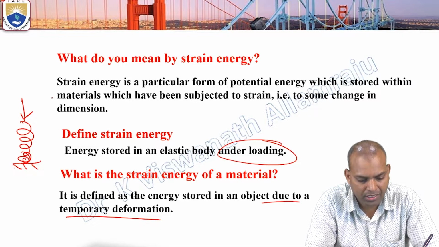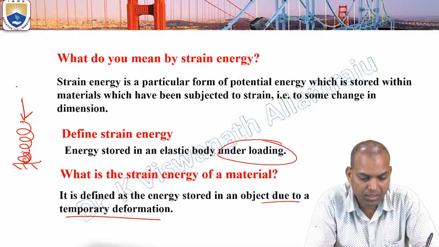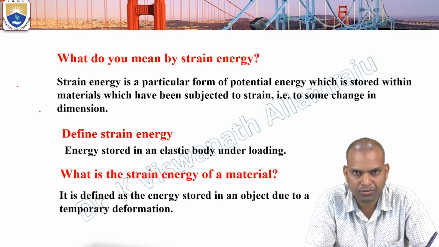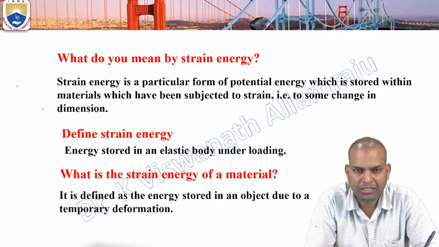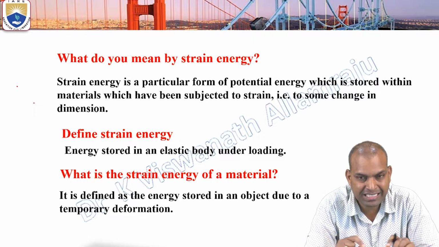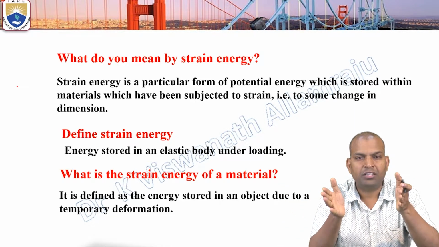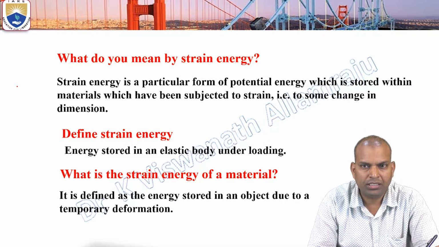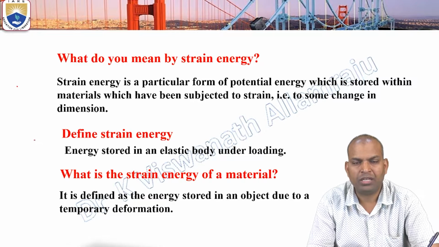So strain energy, once again: when a load is applied, what is the type of load? The load can be a compressive load or tensile load, and also shear load. If the compressive load is applied, there will be deformation and reduction in length. When the tensile load is applied, there will be deformation, increase in length, and reduction in cross-sectional area. When the compressive load is applied, there will be an increase in area of cross-section and a reduction in the length.